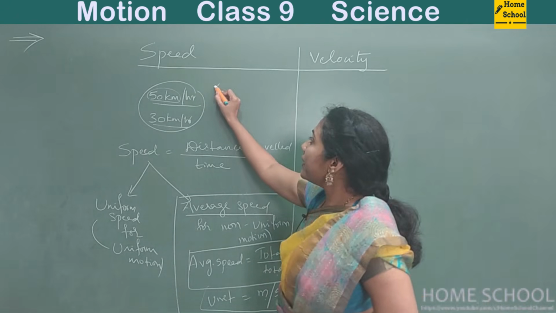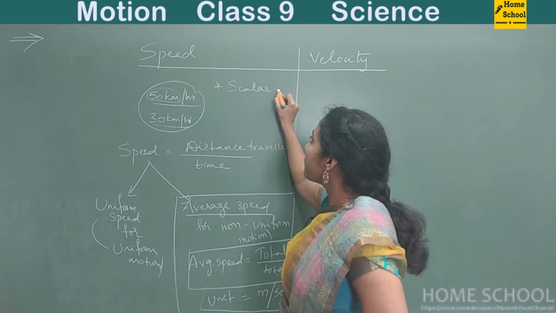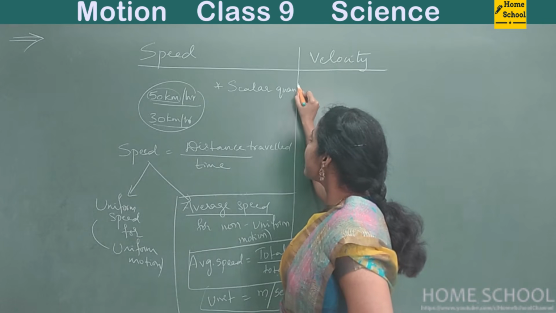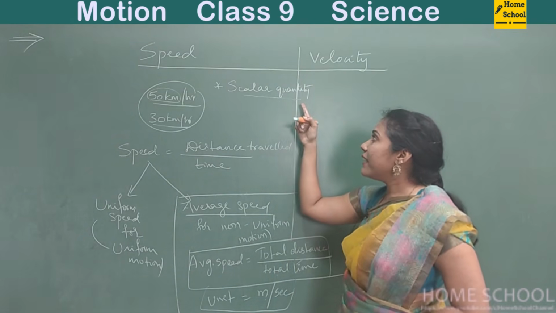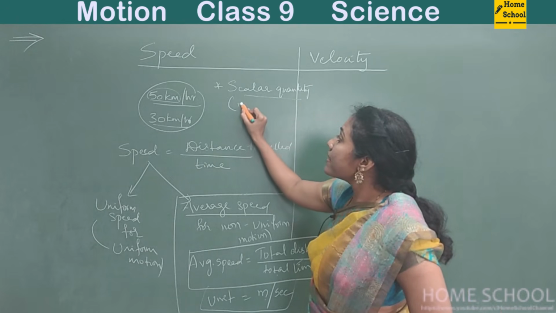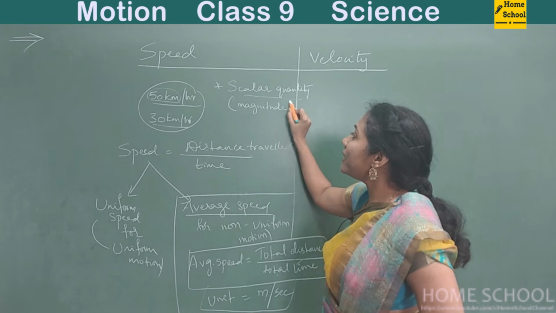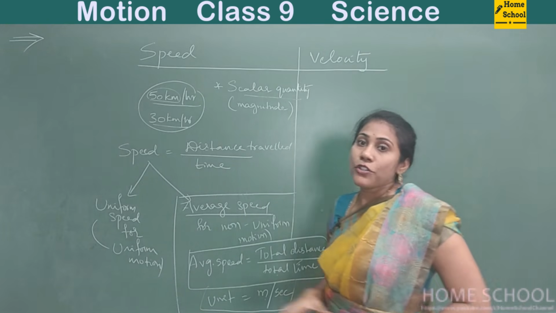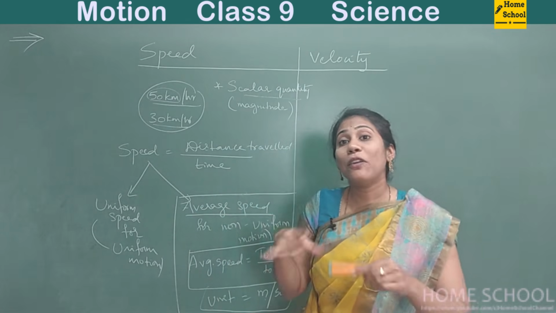And one more important point is speed is a scalar quantity. What do you mean by scalar quantity? We only concentrate on magnitude. We don't care about the direction. We only concentrate on the magnitude.